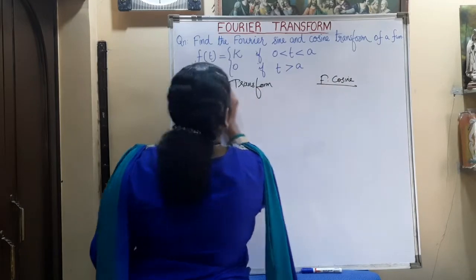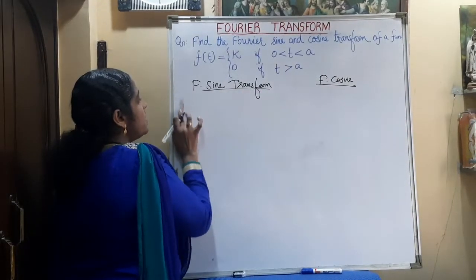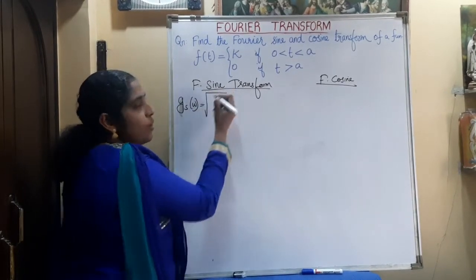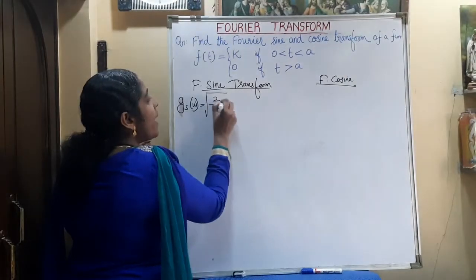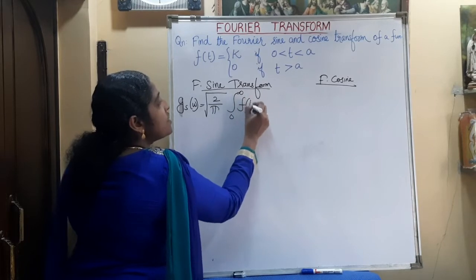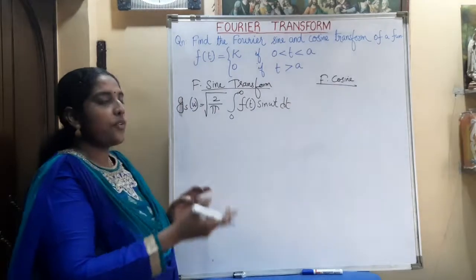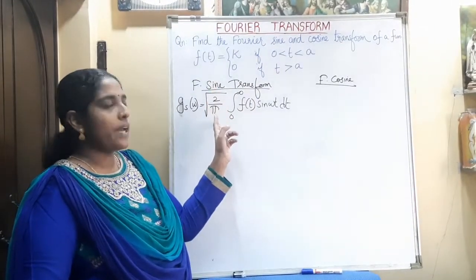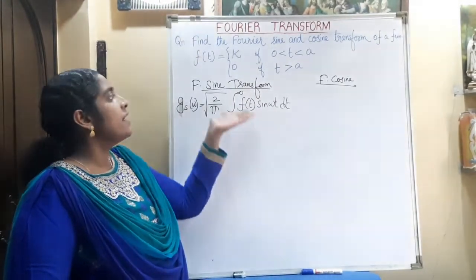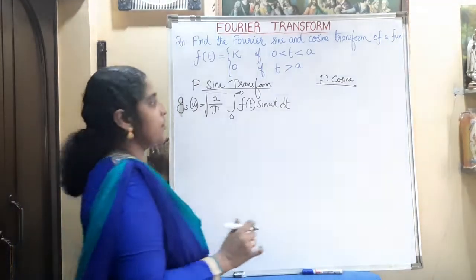What is the expression for the Fourier sine transform? gs omega is equal to root of 2 by pi integral 0 to infinity f of t sine omega t dt. In the general expression for Fourier transformation, it is 1 by root 2 pi integral minus infinity to infinity f of t e raised to minus i omega t dt. In Fourier sine transformation, it is root of 2 by pi integral 0 to infinity f of t sine omega t dt.